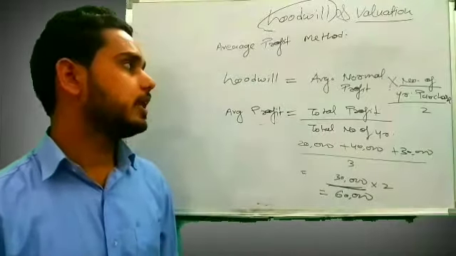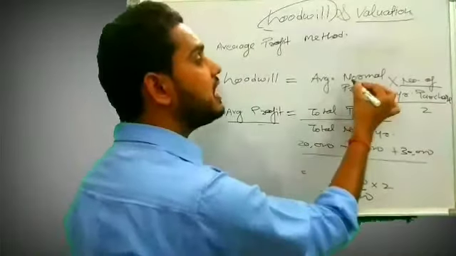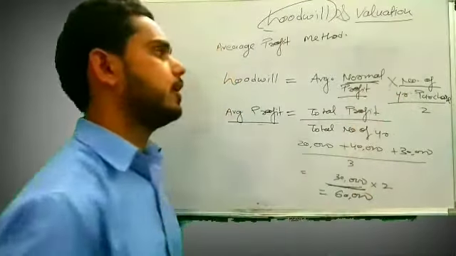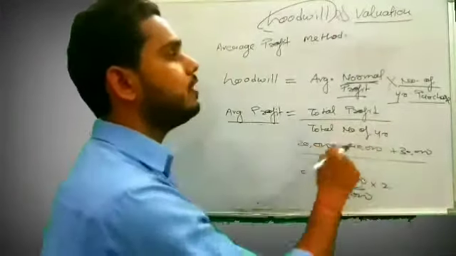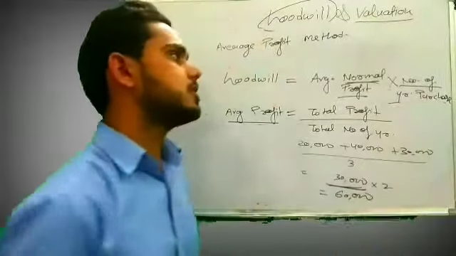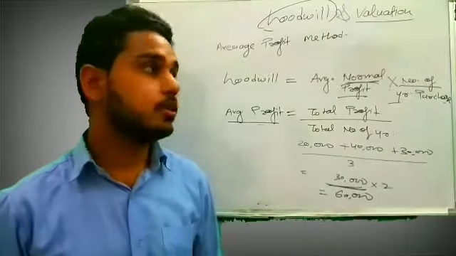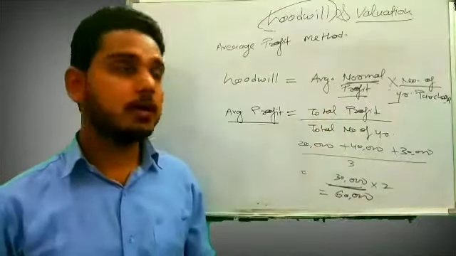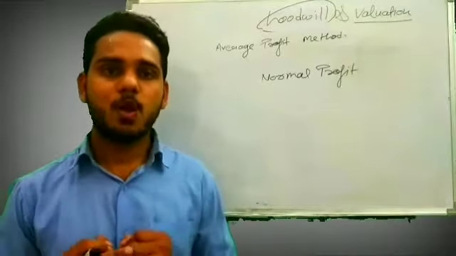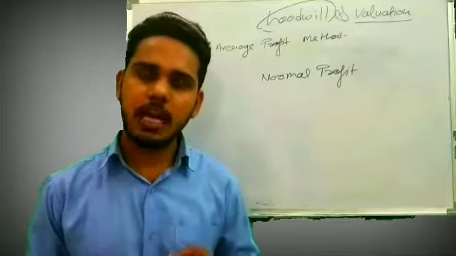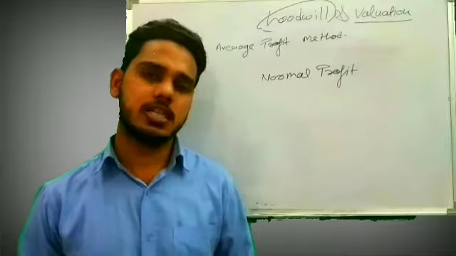But there is one more thing that you need to focus on. We are knowing average profit, but you have written here that we need average normal profit. We need average normal profit, then we will multiply that average normal profit with number of years purchase, right sir? The number of years purchase will be given in the question, sir. Average we will find out, but what is the meaning of normal profit here, sir? Normal profit means that profit which a firm earns in its normal business operation.